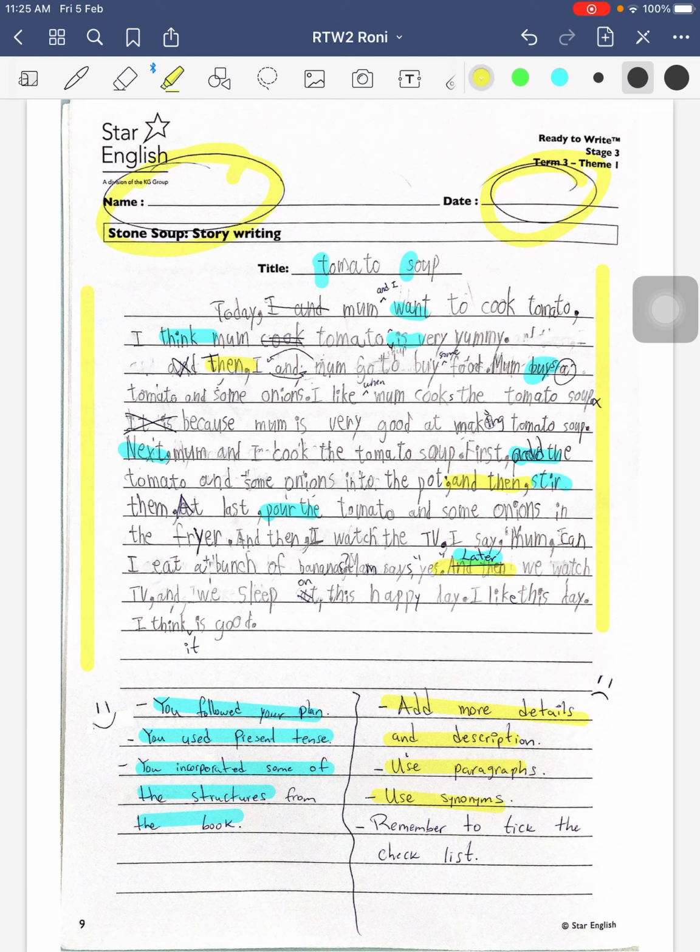And remember to tick the checklist, because in the checklist we're going to see if we have completed most of the requirements in your story. So for next time, let's work on these issues and these points so we can have a better job. So that's all.